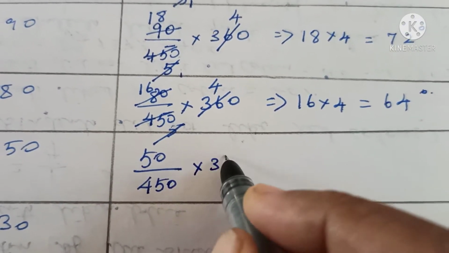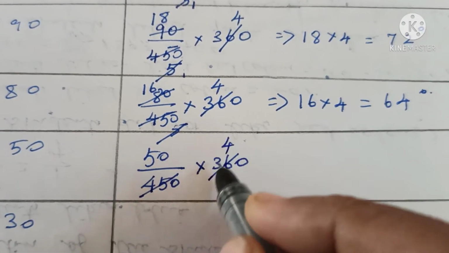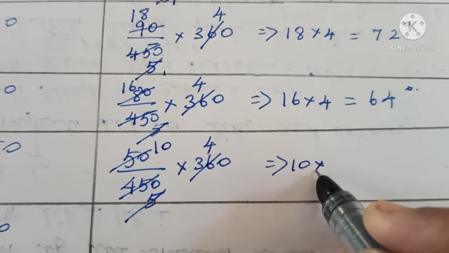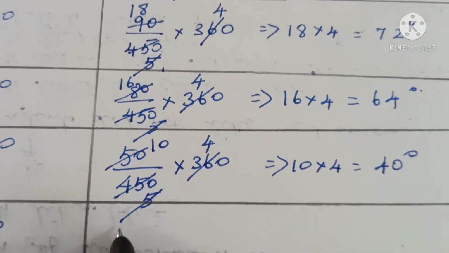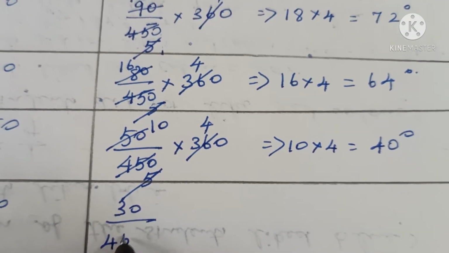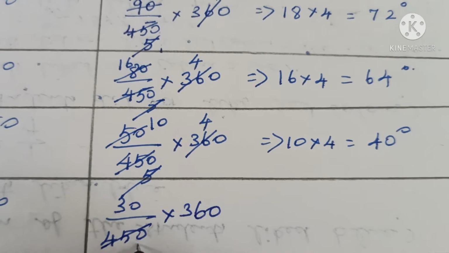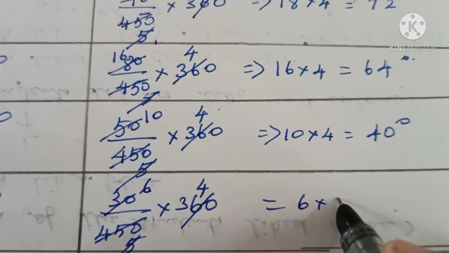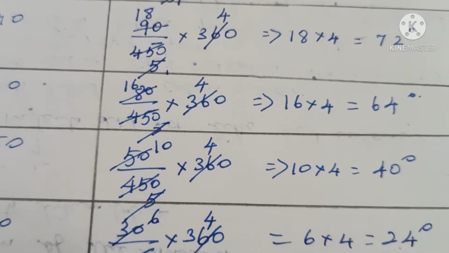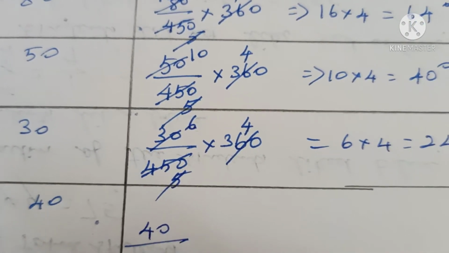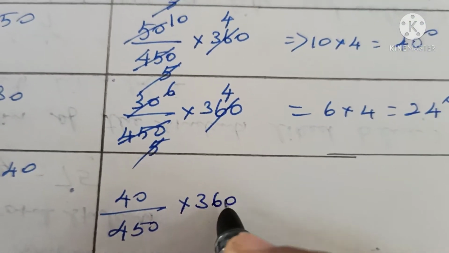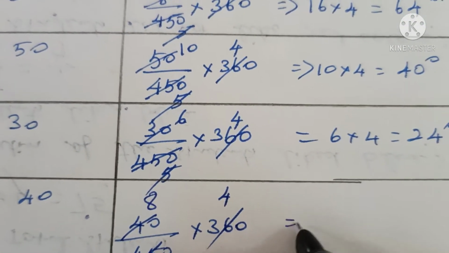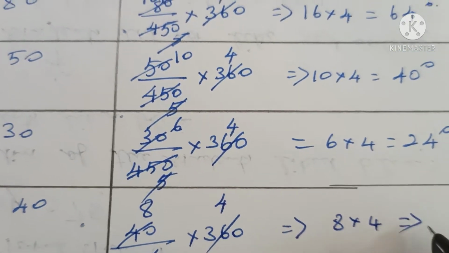And then 50 by 450 into 360, which is equal to 4 by 5, and in the 5 table 10 times. So 10 into 4 is equal to 40. And then 30 by 450 into 360, again 5 and 4. Then in the 5 table 6 times, 6 into 4 is equal to 24 degrees. And then 40 by 450 into 360. So 4 times 5, and in the 5 table 8. Therefore 8 4s are 32.